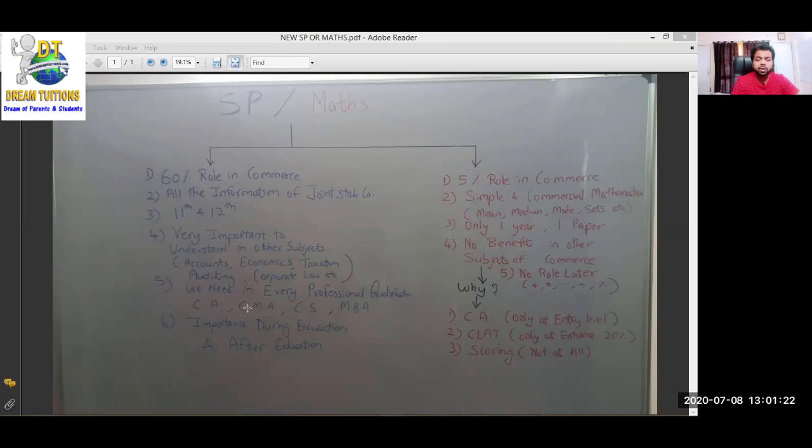So to study properly CA, CMA is what? Cost and management accountant, company secretary, MBA finance, or corporate lawyer if you want to become. In all this profession, we need knowledge of 11th and 12th SP. Okay, importance during education. जो भी आप एजुकेशन कंप्लीट कर रहे हो कॉमर्स में, वहां तो जरूरत पड़ेगी ही पड़ेगी,